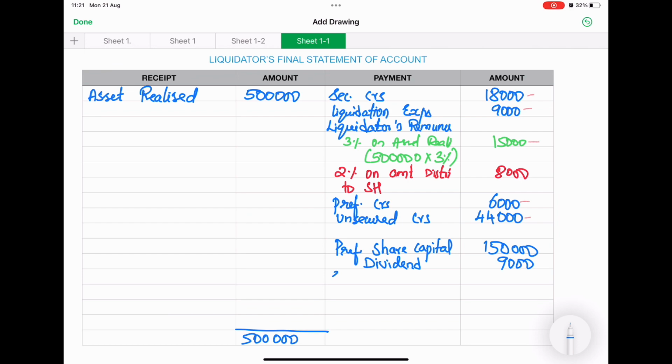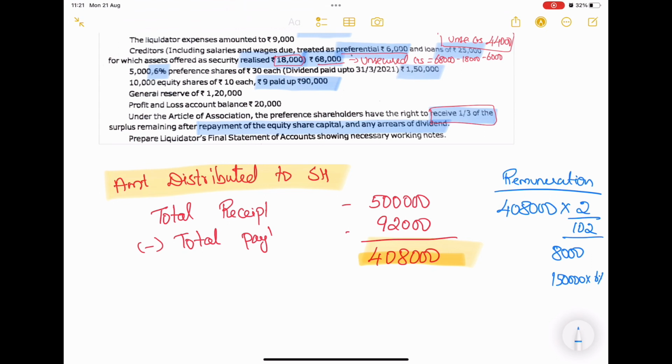Next, we will also pay the equity shareholders' capital. Whatever they have paid up, that much we are going to give. So they have 90,000 paid up capital. Let's check whether the surplus amount is available or not. So 5 lakh, and we have to minus all these things. I'll write it in the working note itself.